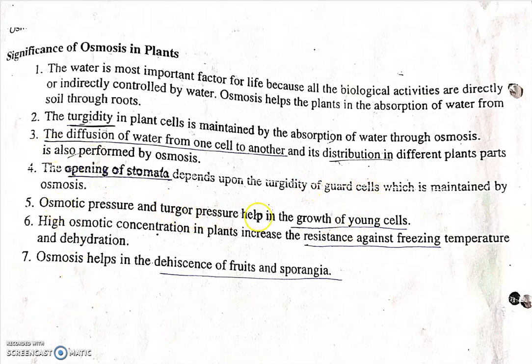Osmotic pressure and turgor pressure help in the growth of young cells. High concentration in plants increases the resistance against freezing temperature and dehydration. Osmosis helps in the dehiscence of fruits and sporangia. So these are the ways osmosis helps in plants.